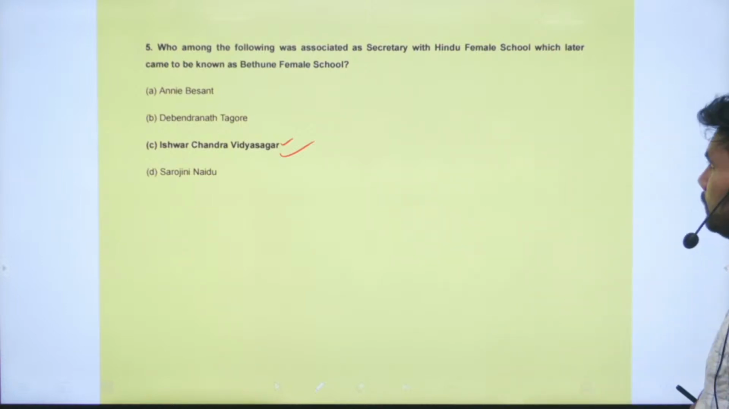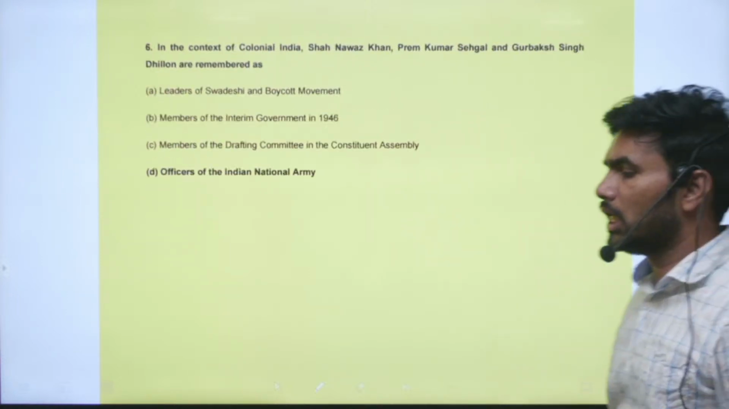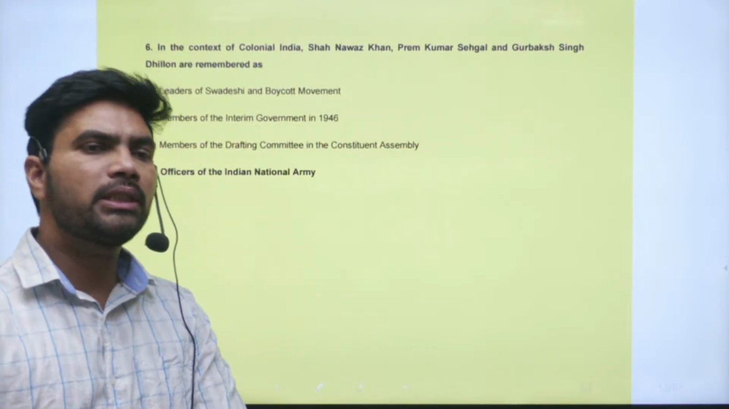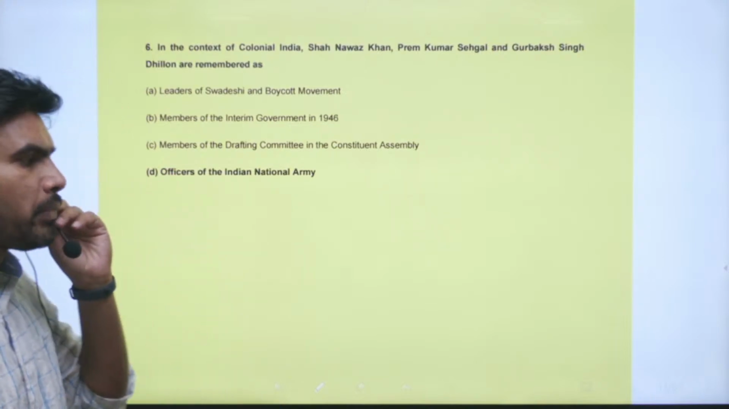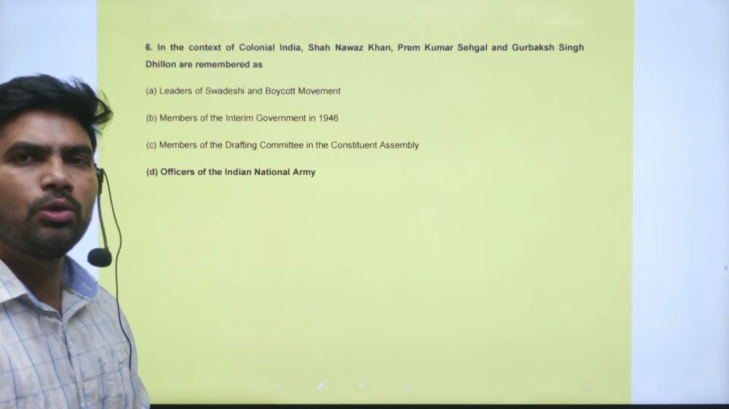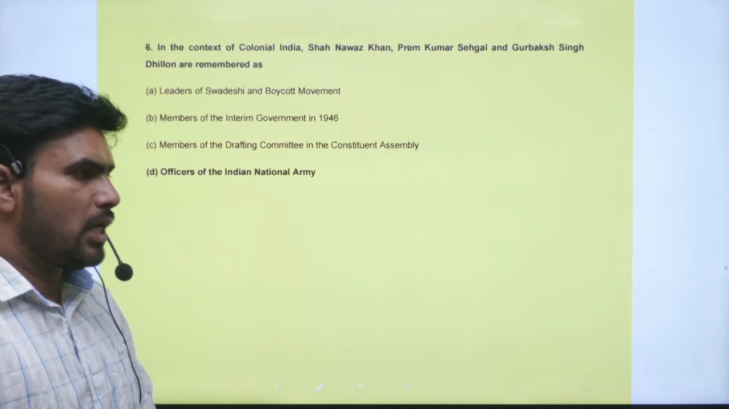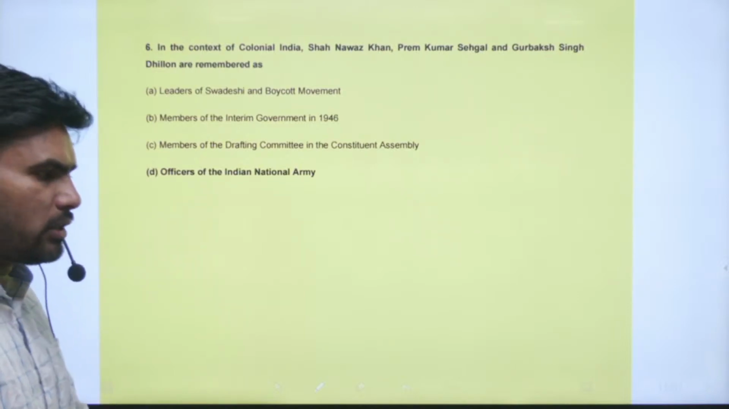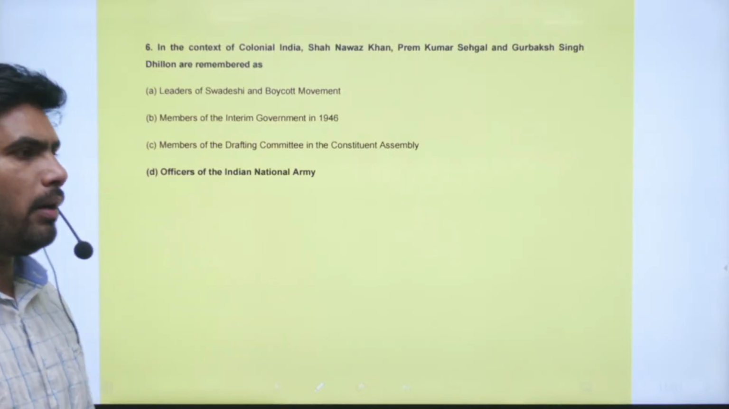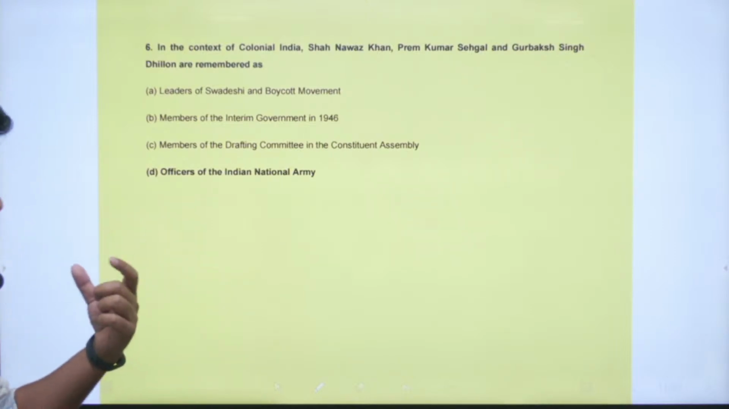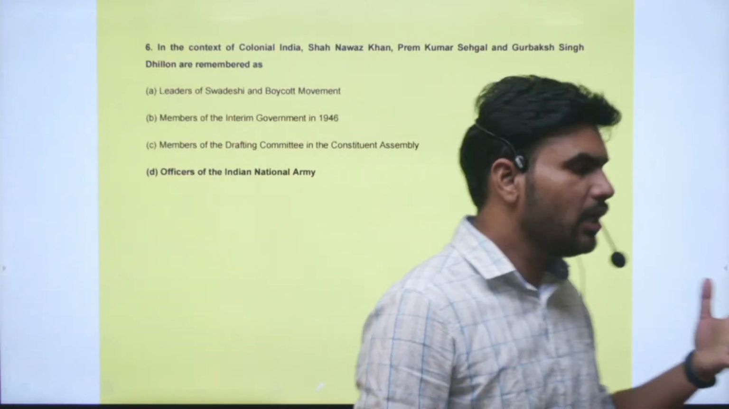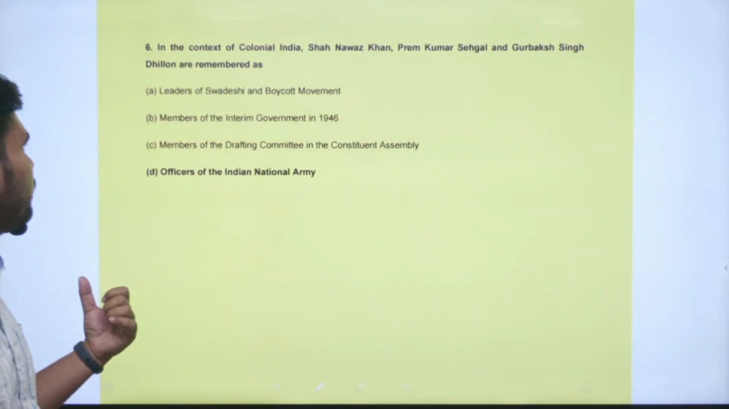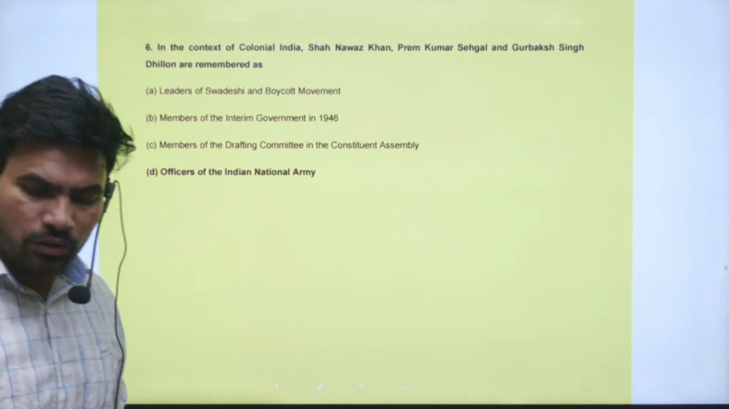Right. So in this way, you should be aware of the socio-religious reform movements and the leaders who have spearheaded those particular movements, like Raja Ram Mohan Rai, Ishwar Chandra Vidyasagar, Arya Samaj, Brahmo Samaj, Prarthana Samaj, like that. There were socio-religious reform movements, and with respect to particular leaders also, you should have considerable information at your disposal. Right. Next question, question number 6.